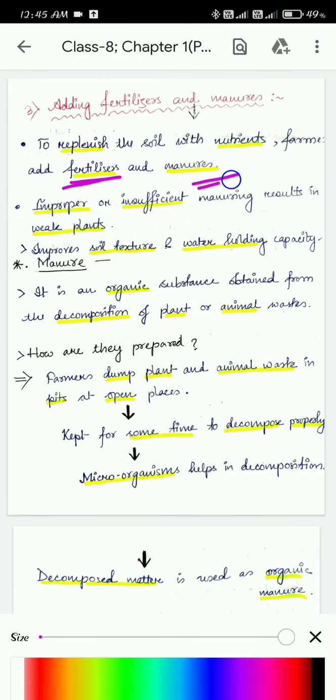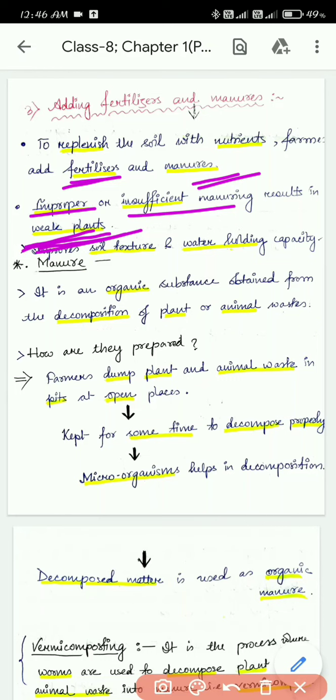The second point: improper or insufficient manuring results in weak plants. So what happens if the soil has less manure or fewer nutrients? The crop will become weak, or the plants that grow will be unhealthy. If there is improper or insufficient manure or fertilizers in the soil, the crop will not be good.